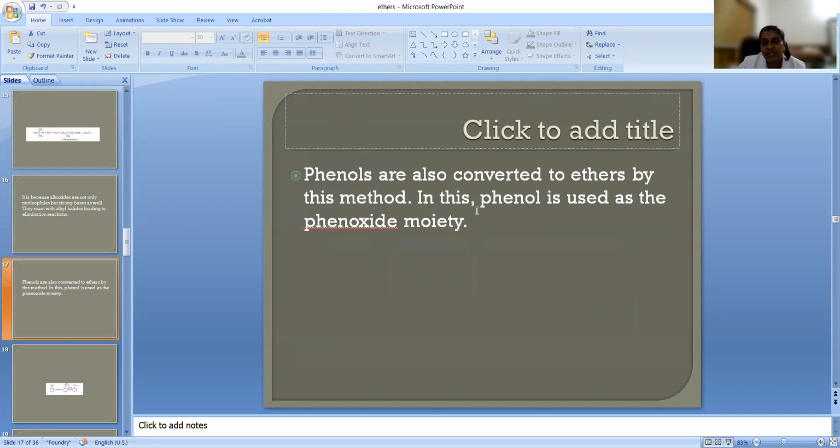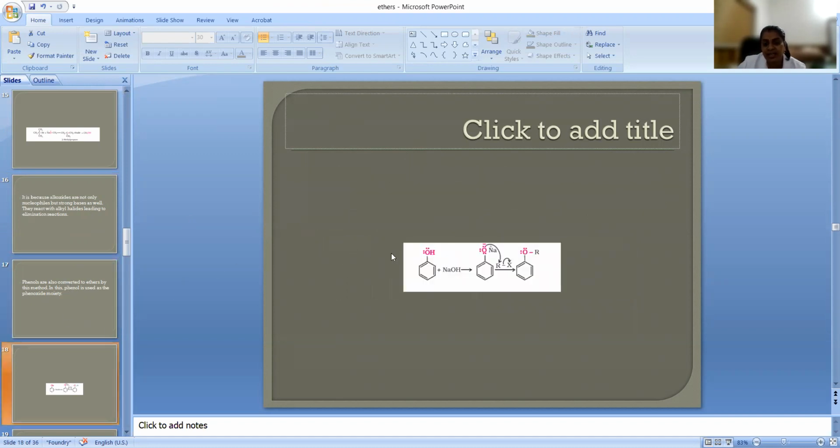Phenol is also converted to ether by this method. In this, phenol is used as the phenoxide moiety. Now let us see that reaction also. In this particular reaction, this is converted into the corresponding sodium phenoxide and it will react with RX. The same reaction will be taking place. NaX will be eliminated and R will be joining here. So we will get OR, an aryl ether.